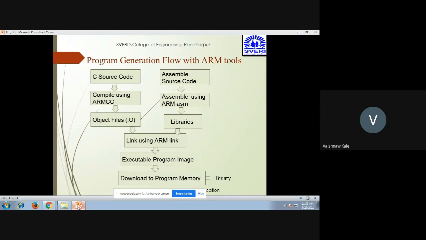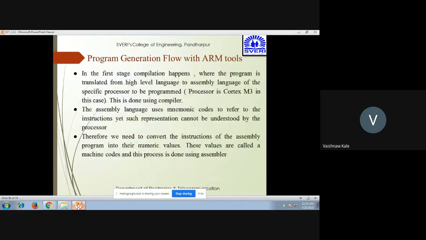Similarly, if we are going to use assembly language, the assembly source code is assembled using ARM ASM. Then it creates the object files, that is .o. In this case you also have the libraries, which are given to the linker, ARM link, then it produces the executable program image, and then it is downloaded to the program memory, which is in terms of binary. Now we are going to see how all this happens in this slide.